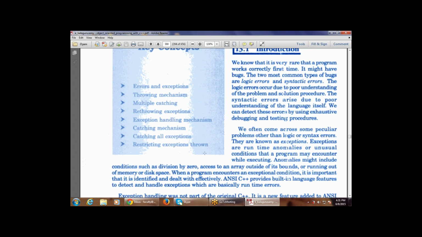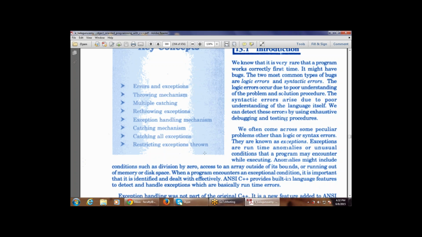Unusual condition means a condition that is not usual, that is not found on a regular basis. These are conditions that a program may encounter while executing. So these are runtime errors, found at the time of execution. Anomalies might include conditions such as division by zero.